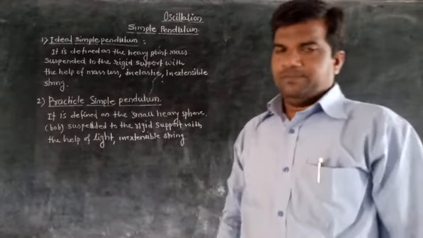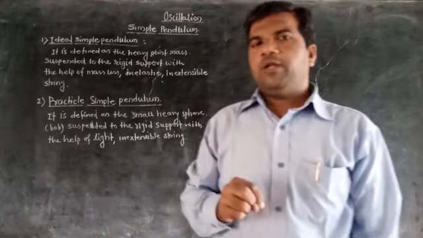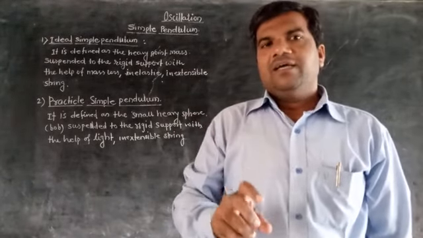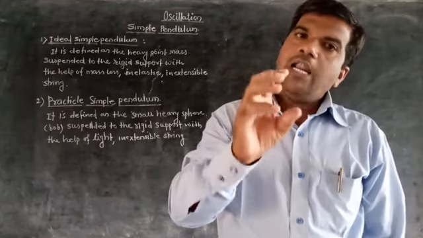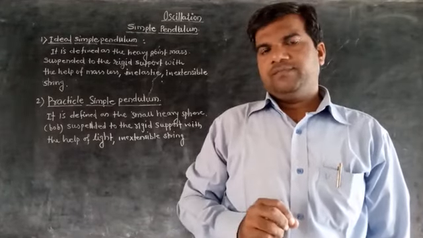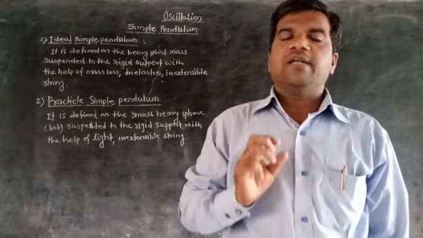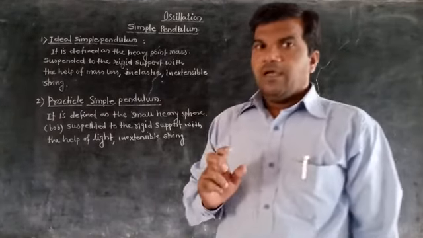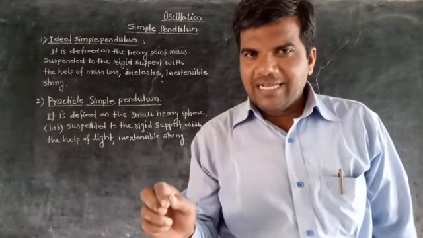the practical simple pendulum. In this practical simple pendulum, what will we do? We take a heavy small sphere, heavy and small sphere. This is also called the bob. Then instead of a massless string we take